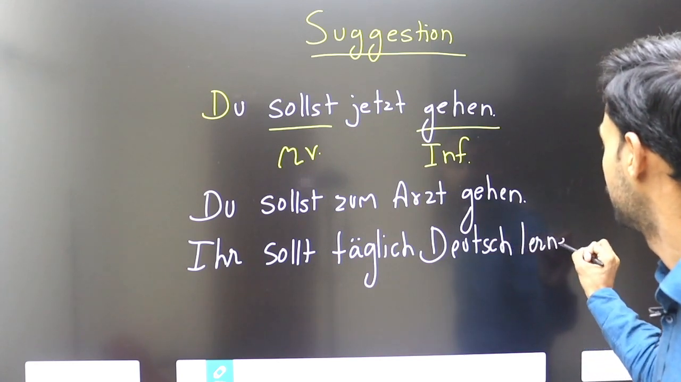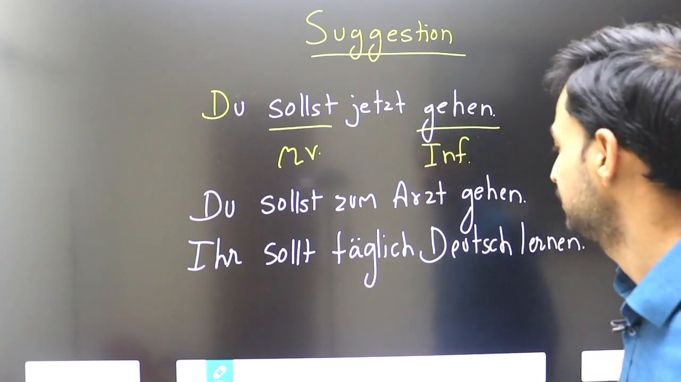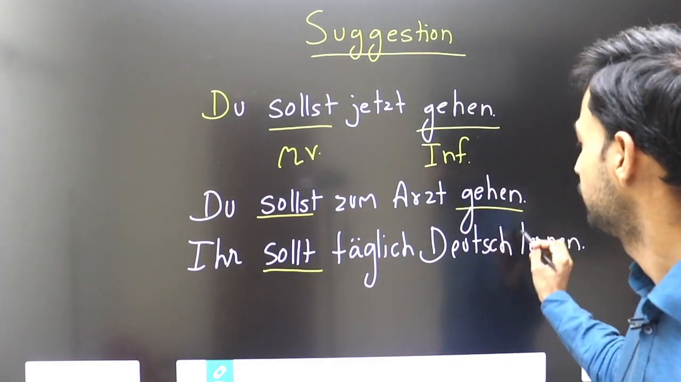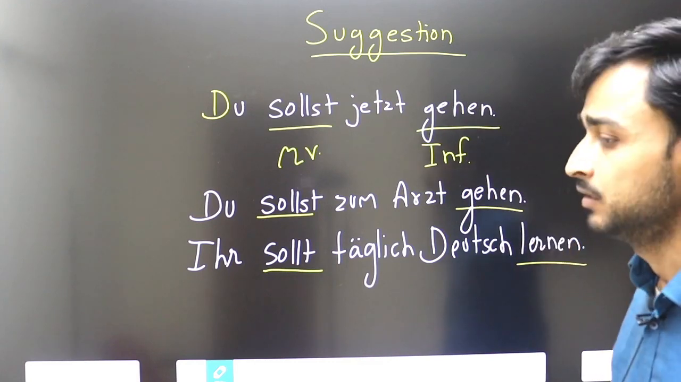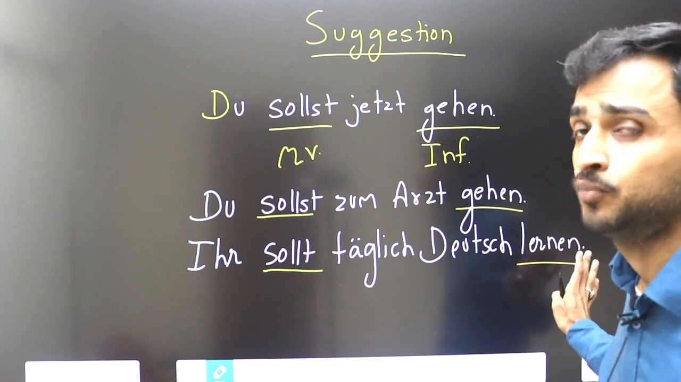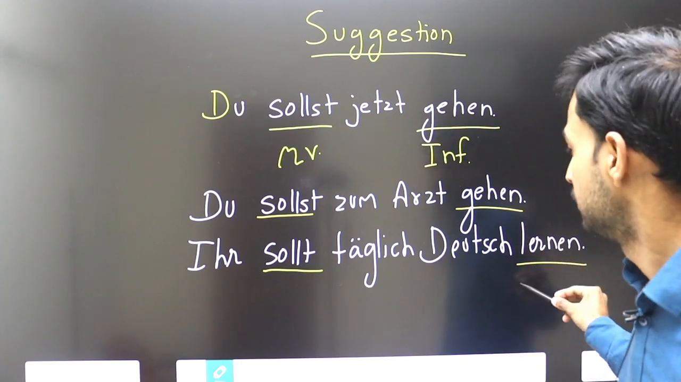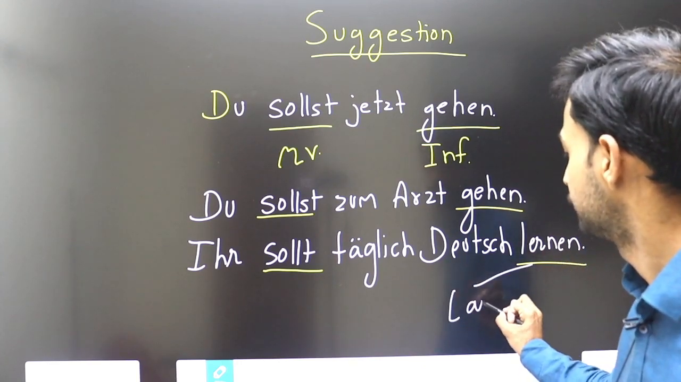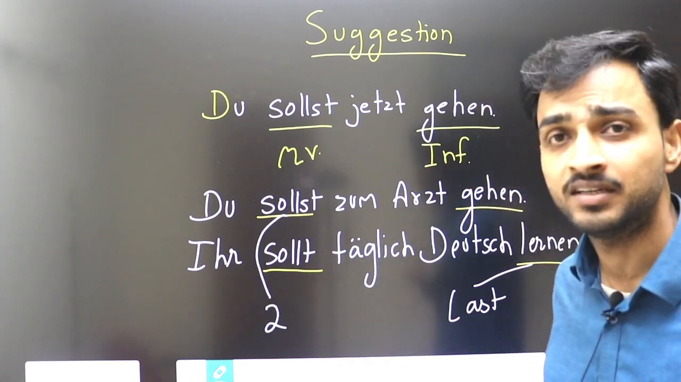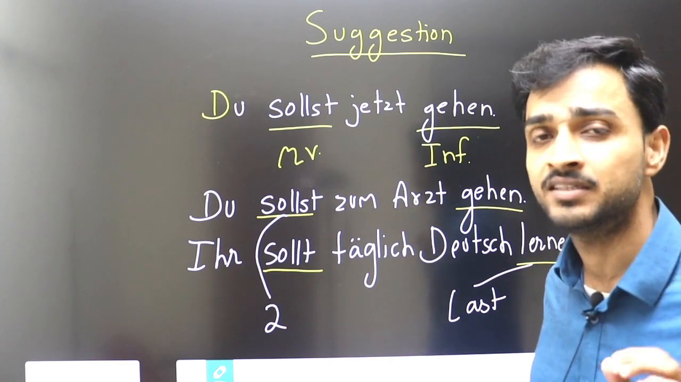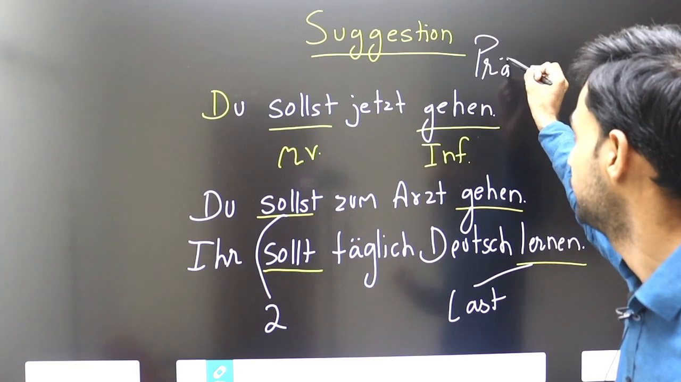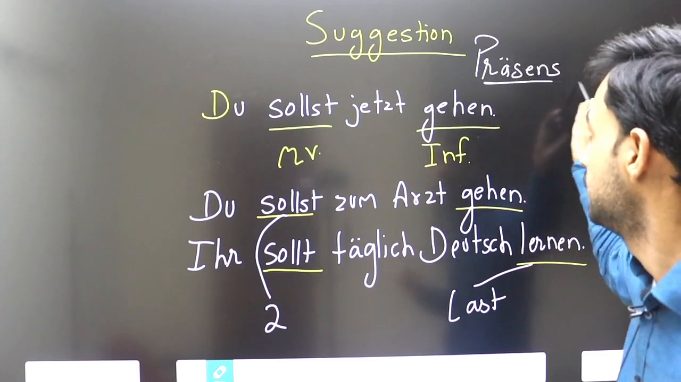Now these are two sentences. You can see the modal verb in both sentences. This is the placement, and this is the infinitive form: gehen and lernen. With the modal verb we use another verb in infinitive form, and the position of this verb is last. The modal verb is written at second position. Is that clear? This is basic sentence formation with the modal verb in present tense. In German we say Präsens for present tense.